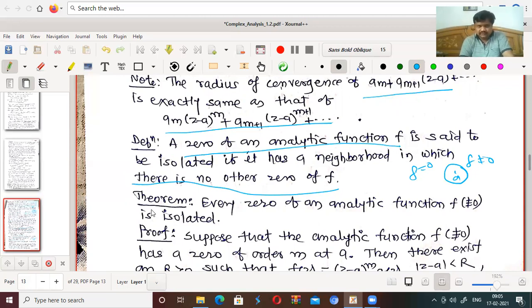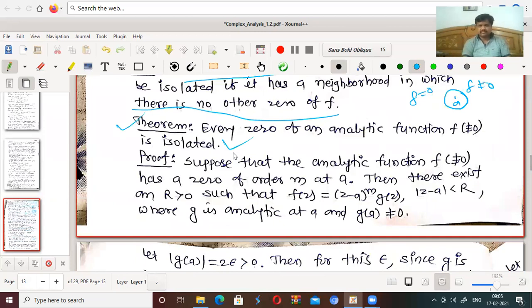The next result is: every 0 of an analytic function is isolated. So whatever zeros are there, all the zeros of analytic functions are isolated. That means there is at least one neighborhood of every 0 of the function in which the function is not equal to 0.